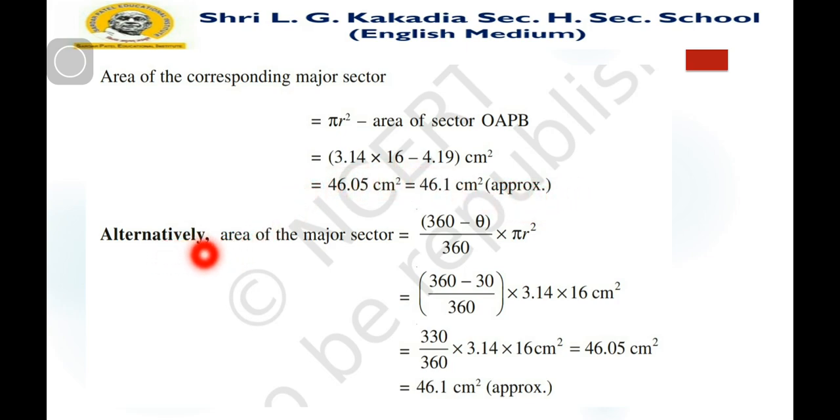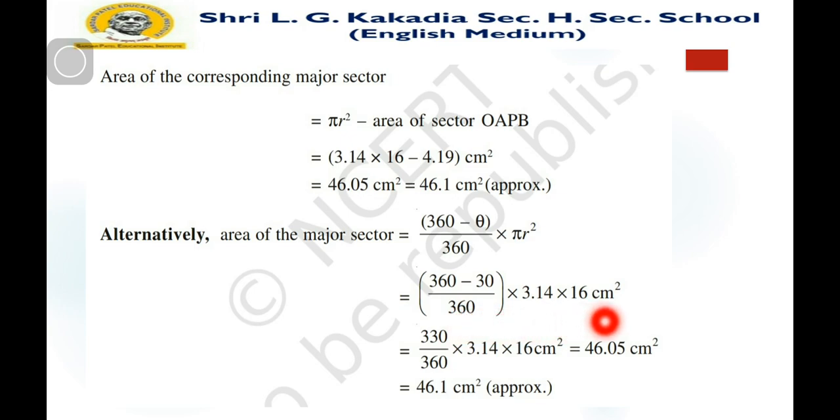Alternatively, you can also find the major sector by the formula that you have to remember: 360 minus theta by 360 into pi r square. So 360 minus 30 upon 360 into 3.14 into 16, because pi r square, that is 4 square, 16. 330 by 360 into 3.14 into 16 centimeter square.